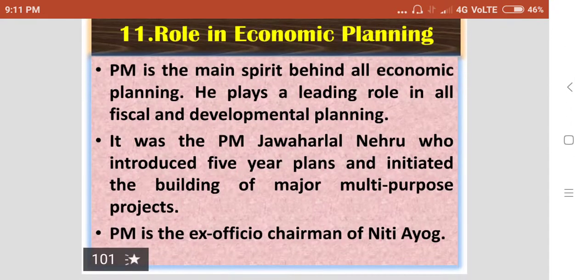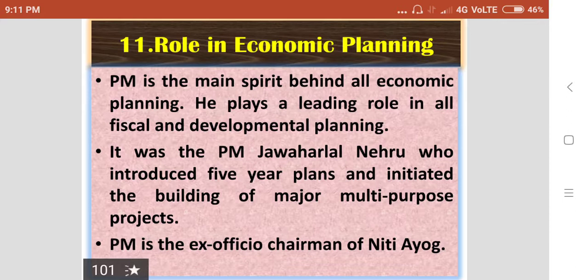Then 11th function of the Prime Minister is role in economic planning. Prime Minister is the main spirit behind all the economic plannings. He plays a leading role in all fiscal and developmental planning.